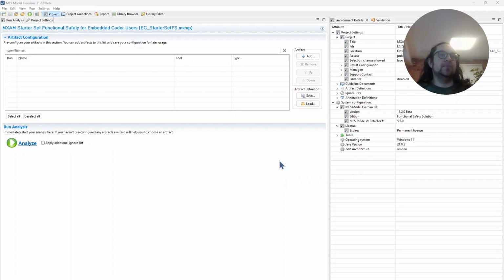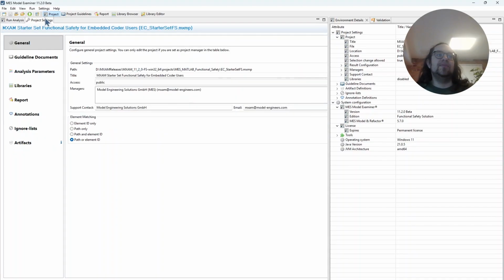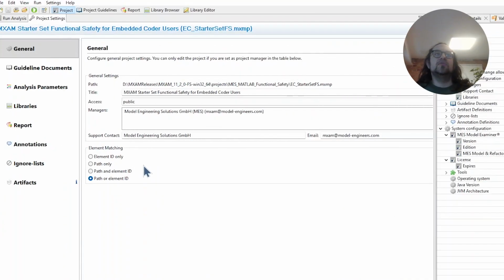And now with MXAM 11.2, this can be configured in the project itself. It was a tool setting before, which leads to improved collaboration when many developers work on the same report via a version control system, for instance. And there are four different options.